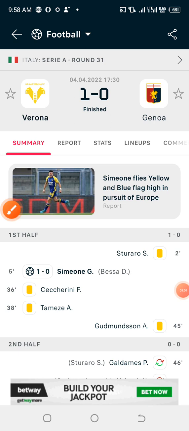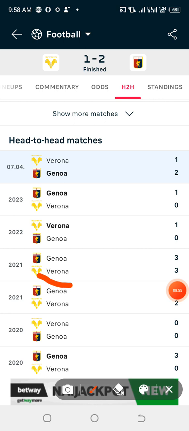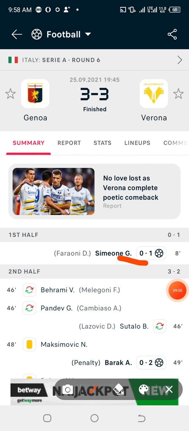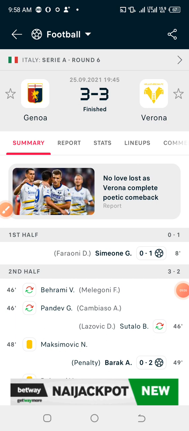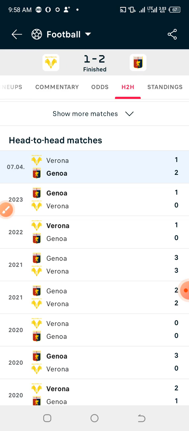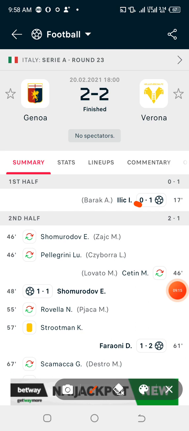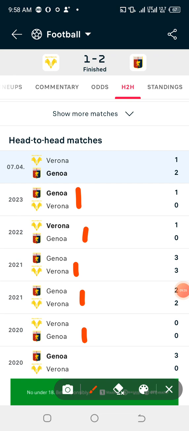Okay, now let's hope for the rest. Now in this particular game that ended up 3-3, the first goal occurred in 8 minutes. So unfortunately, this game is not really qualified to be predicted as first 10 minutes straight draw. Now let us check the rest. So we have 2-2 here, and the first goal occurred in 17 minutes. And in the last game, they played 0-0.